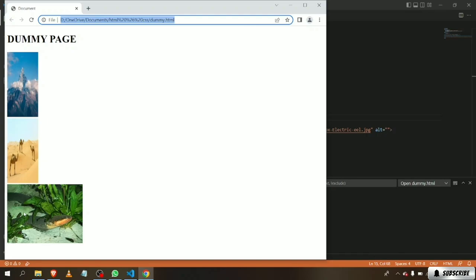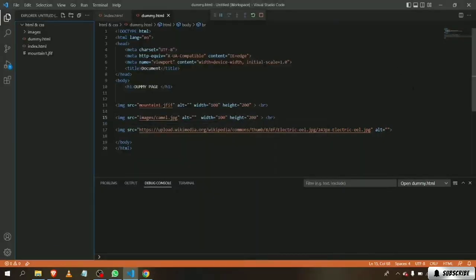Now if we want to take it down to these two levels, make this size like these two images, what we can do here is just the same stuff.